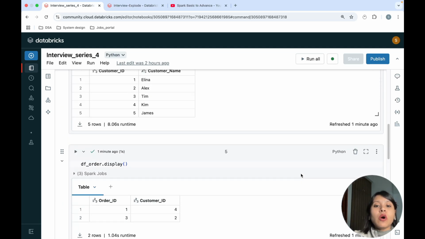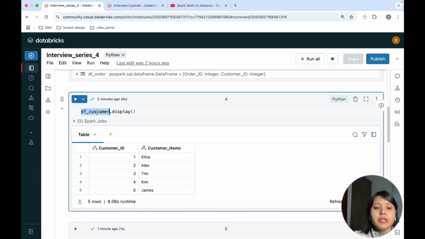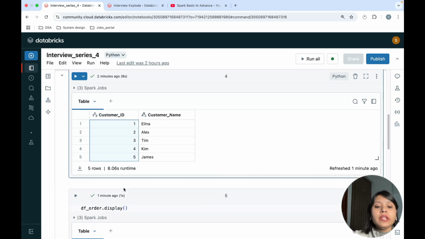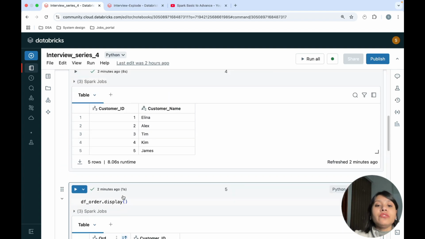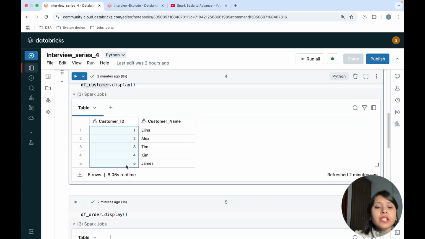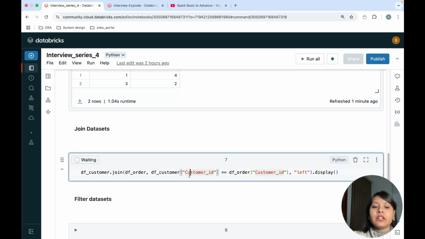What it will give me as output is all the records that are present in my left table, that is my customers table, and then it will join the data set from my right table. If the joining condition doesn't match, then it will give me null values for those records. So let me display this particular thing and show it to you.